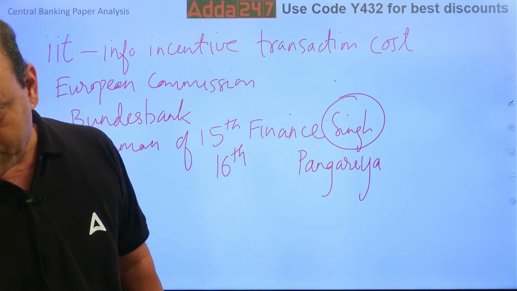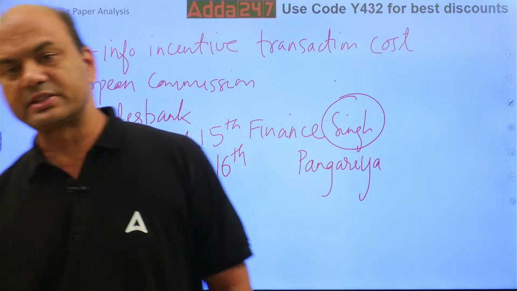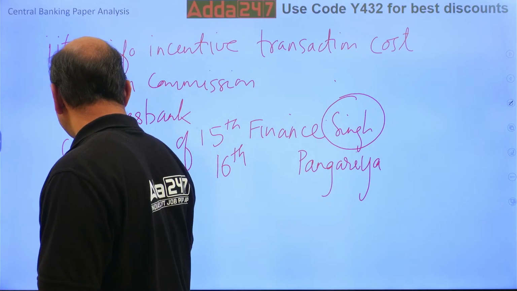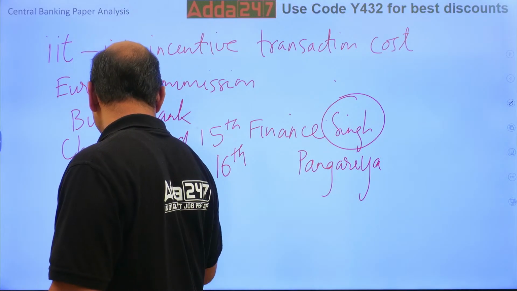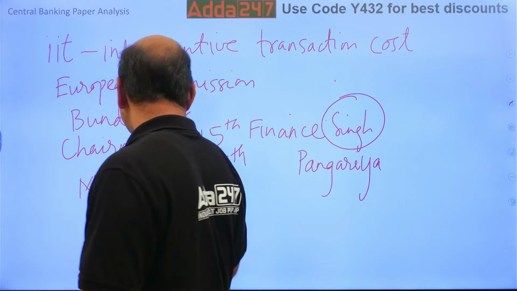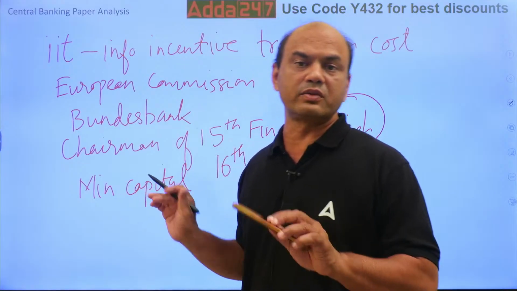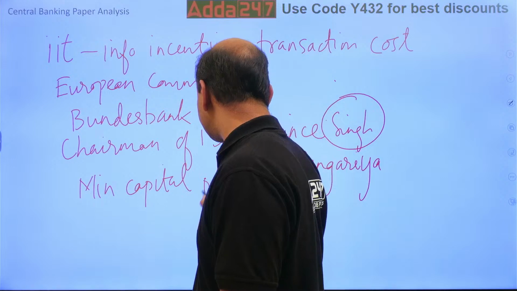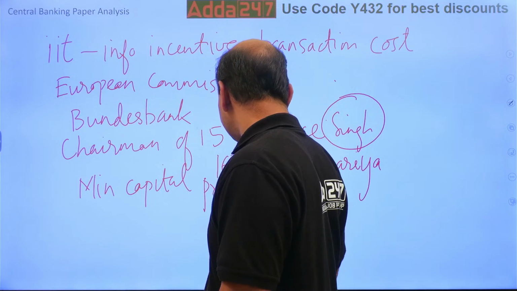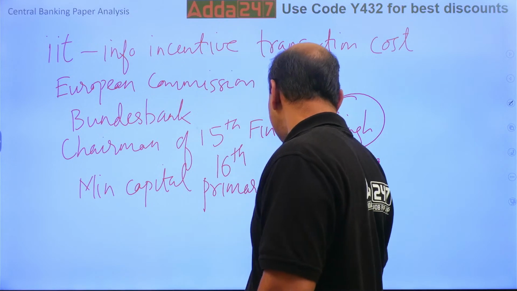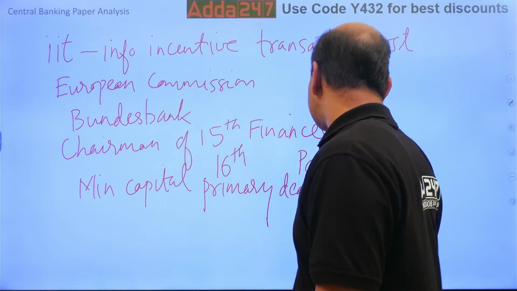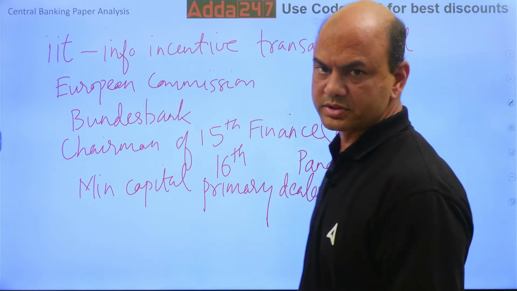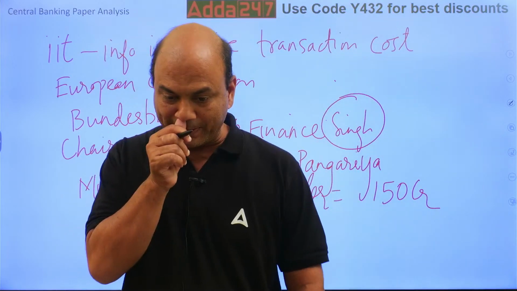Then next, primary dealer. Minimum capital was asked. Minimum capital of primary dealer is 150 CR. See, all are from the question bank only. All the questions are from the question bank only. Minimum capital of primary dealer equals 150 crores. That was one question, primary dealer. The next.